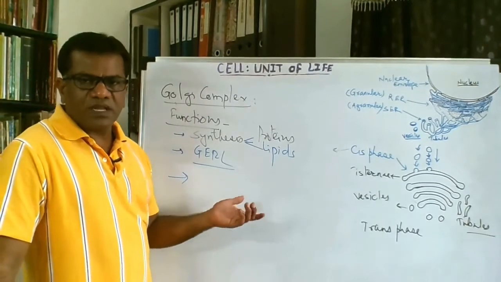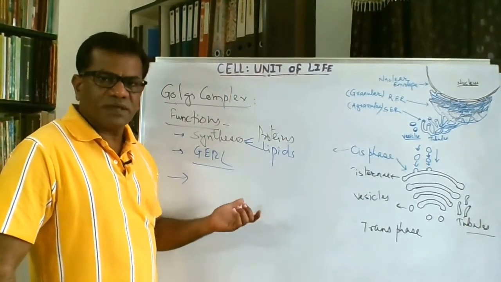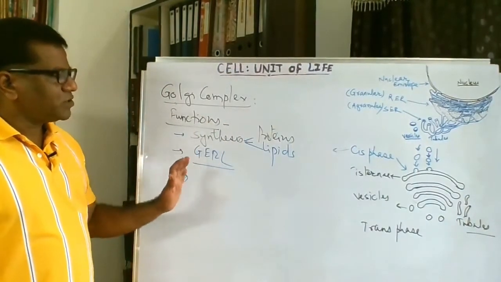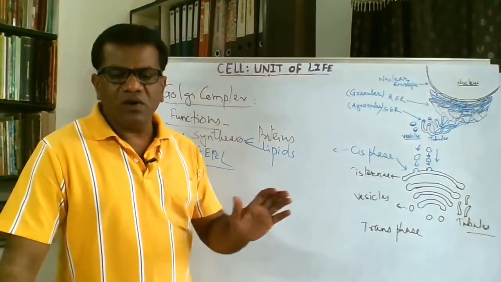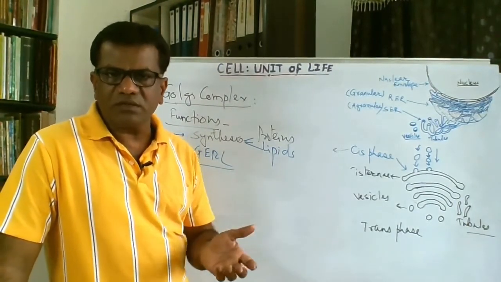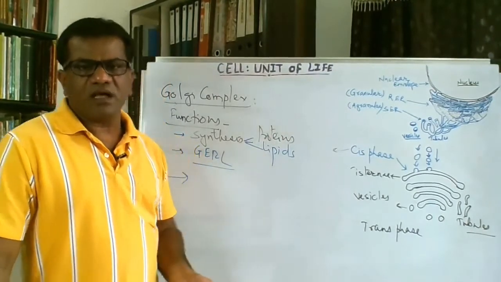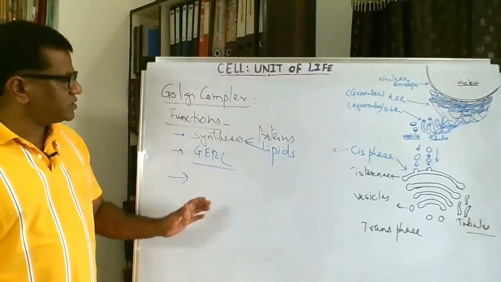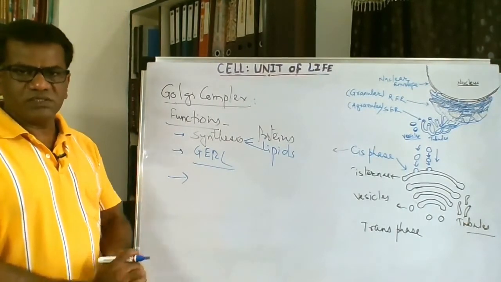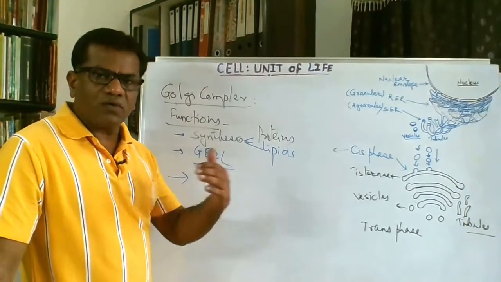Lysosomes, we know, they are the suicide bags of the cells. Digestive enzymes are present in them. So all these functions are done by this Golgi complex. They help in all these ways: export, shipping center, processing unit, and they are very effective in secreting the enzymes and all other materials, hormones, enzymes, whatever materials need to be secreted outside the cell.